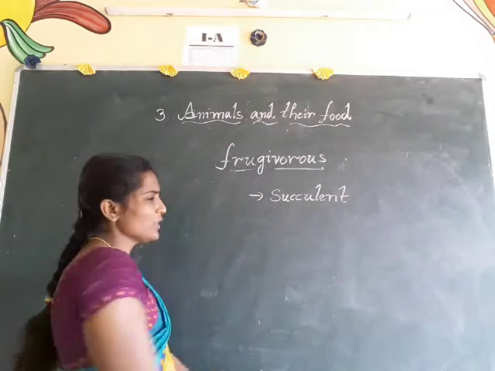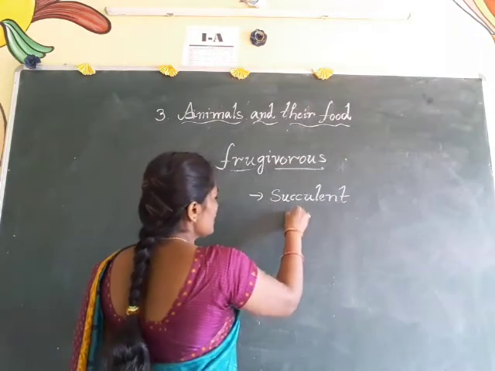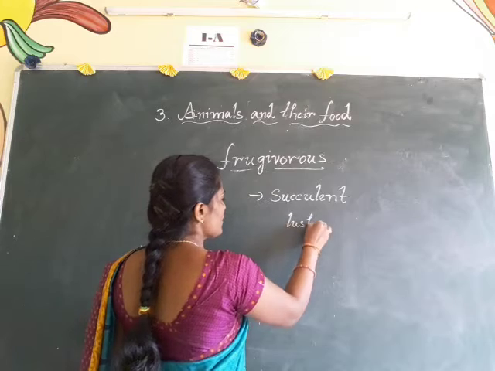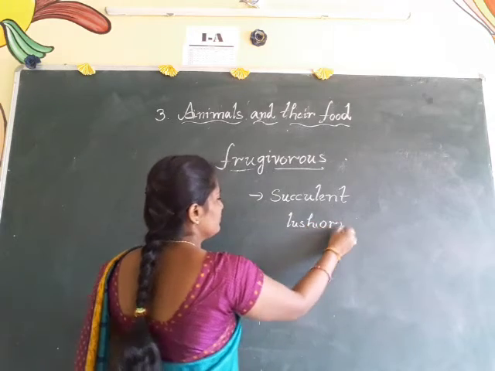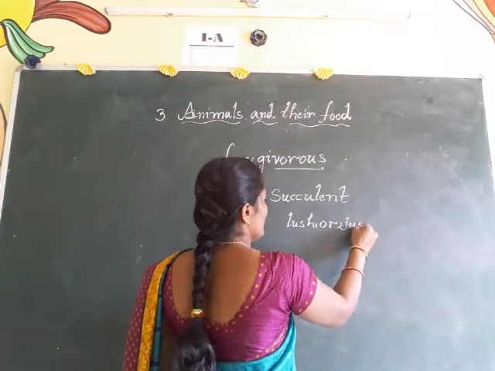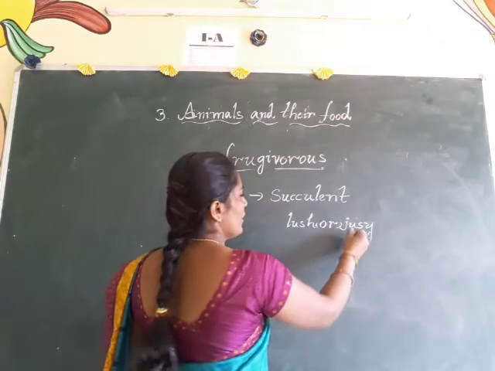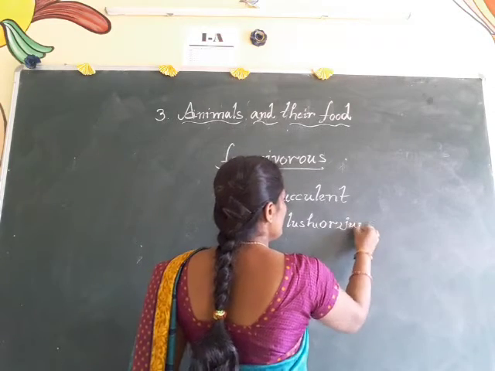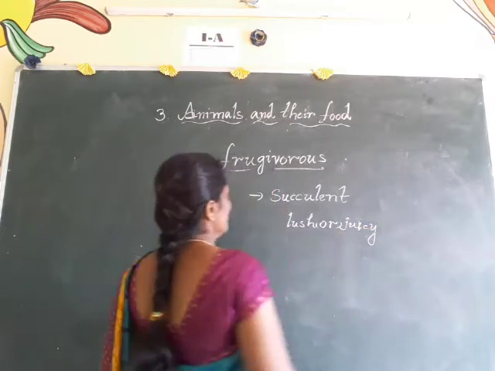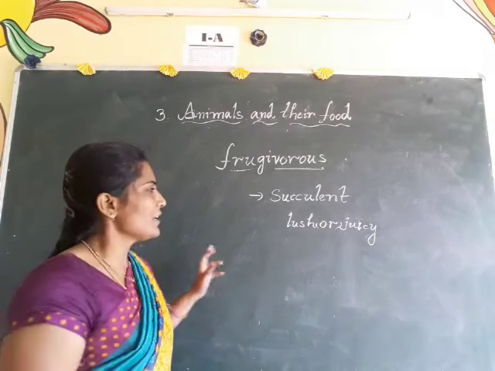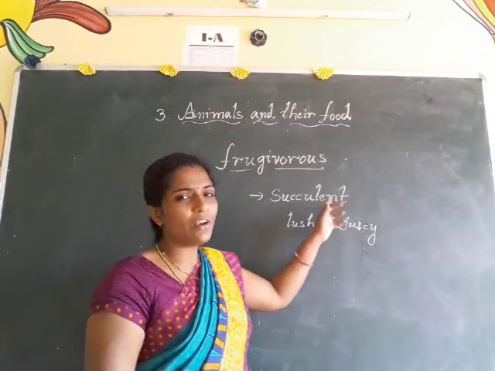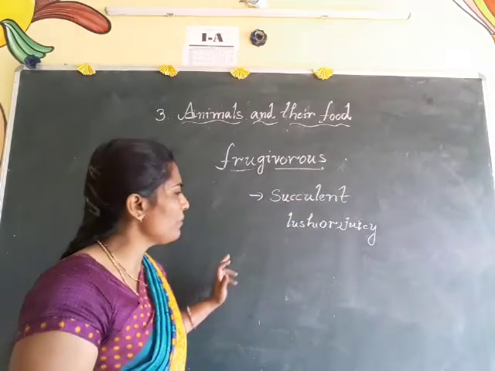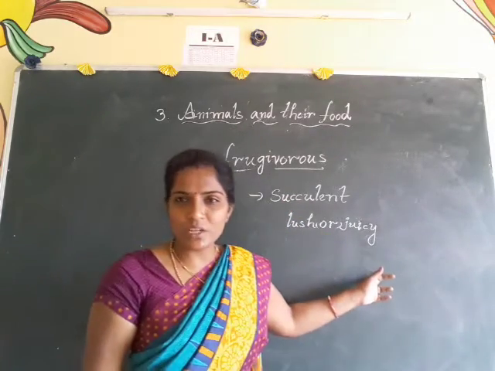What is meant by succulent? Lush or juicy. Some of the animals can eat only succulent fruit. Lush or juicy fruits.